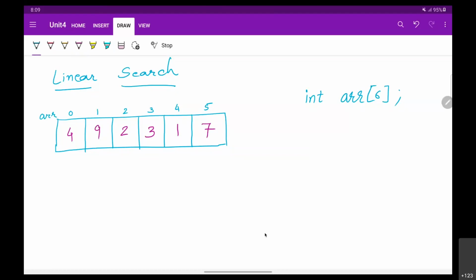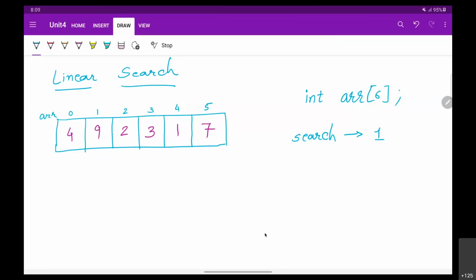Now what if we want to search, let's say 3. Well, coincidentally, value 3 is having index 3 also. Let us take another number so that you do not get confused. Let us say we want to search 1. We want to search 1, which is at index 4.